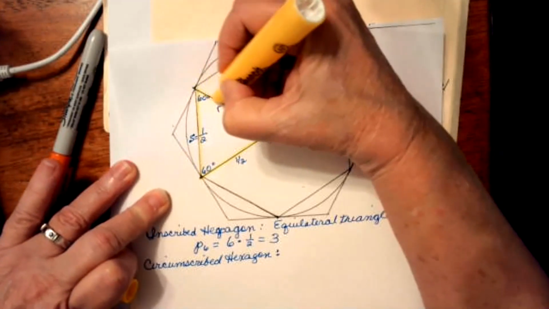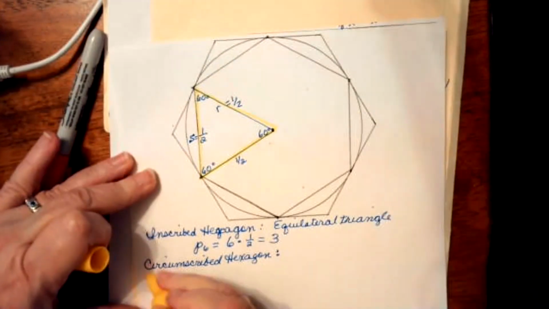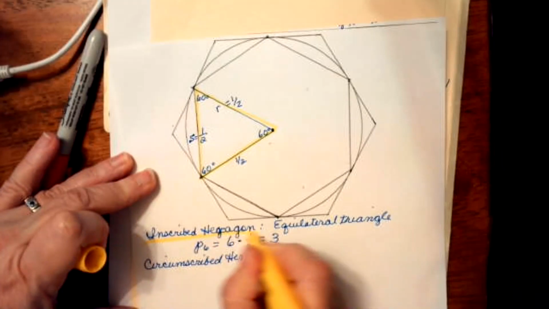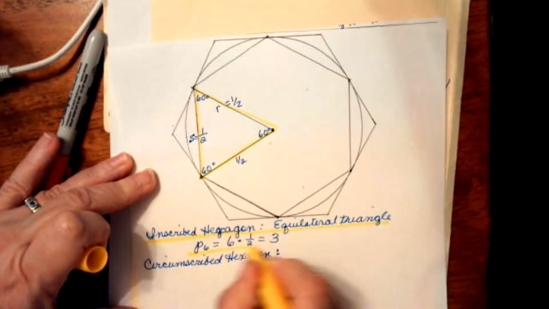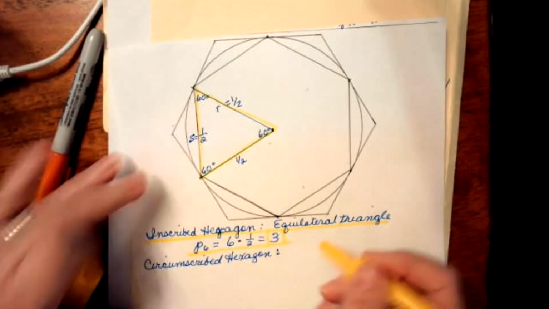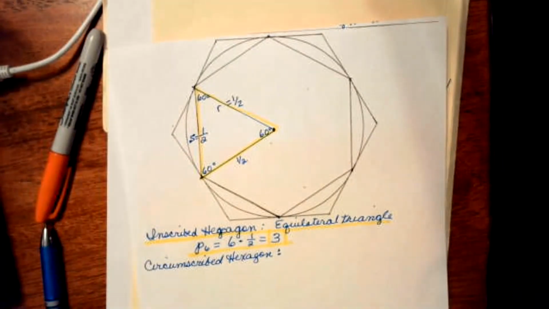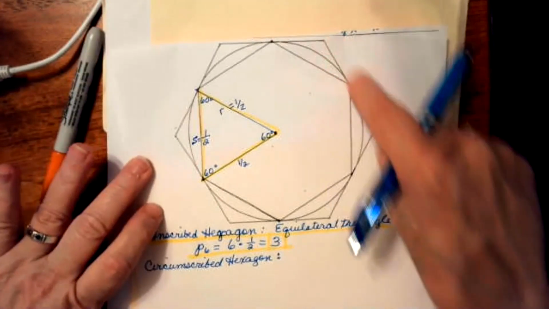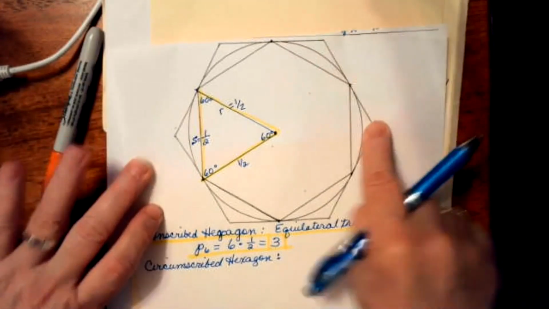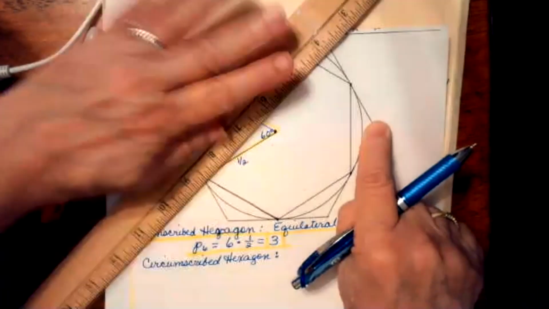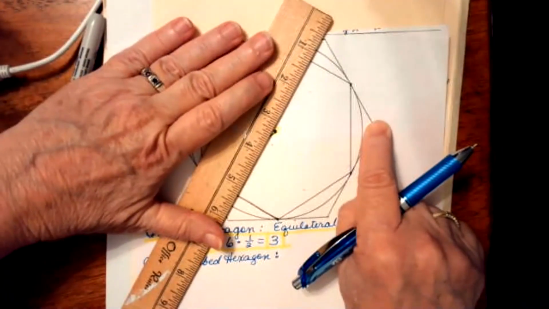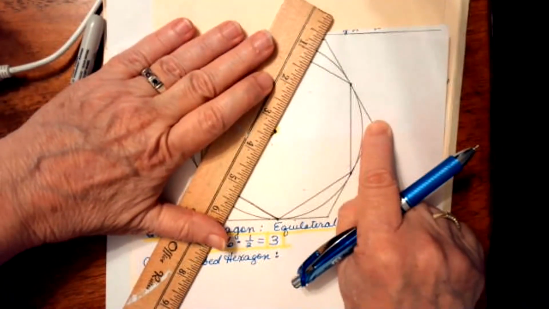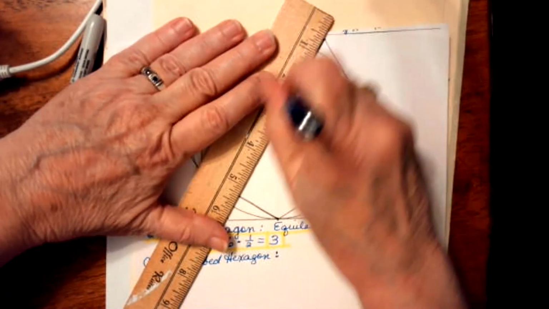Let me outline this one in yellow and underline this. There's the perimeter of the yellow triangle. Okay? Now I'm going to come over to the other side and let's see. Here's the side of the circumscribed polygon. So let me draw that polygon. Grab a ruler. Draw in these 2 sides.